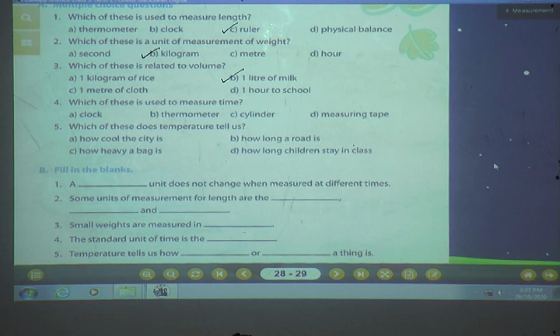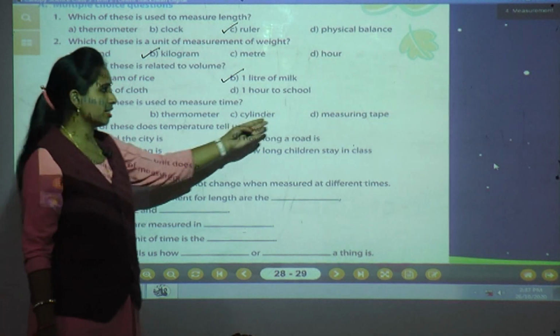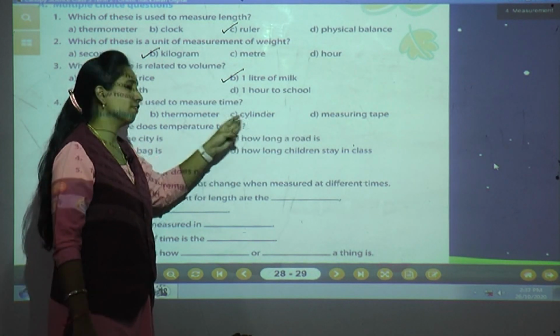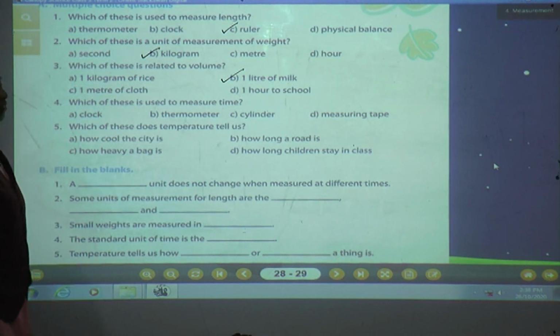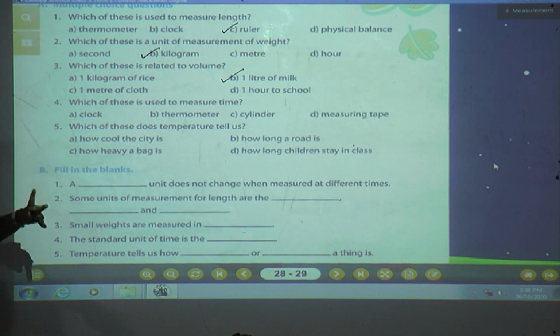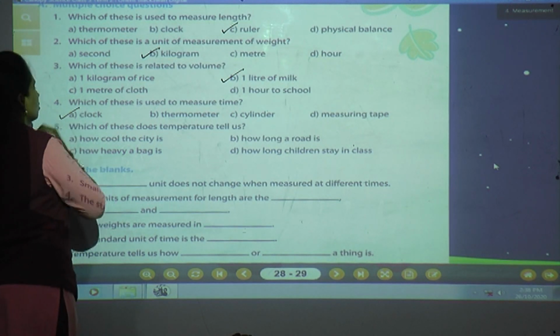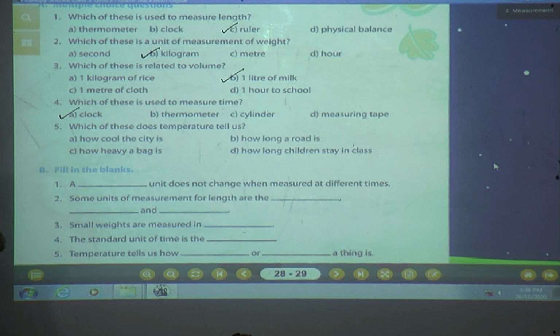Now, which of these is used to measure the time? Clock, thermometer, cylinder or measuring tape. See, with the measuring tape we measure the length, with cylinder we measure volume, with thermometer we measure temperature, and with clock we measure time. So clock is the correct answer.